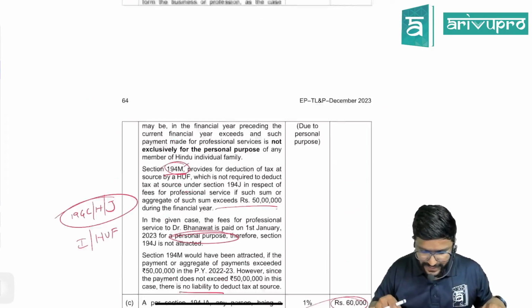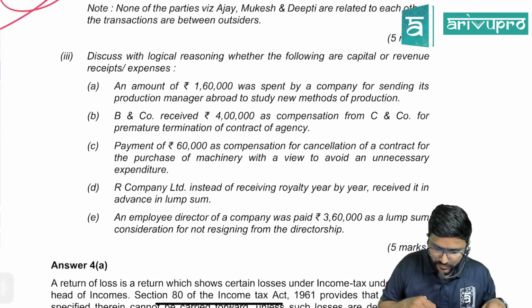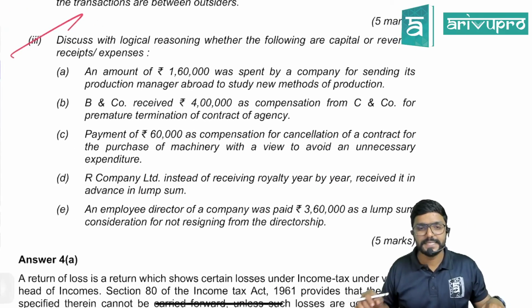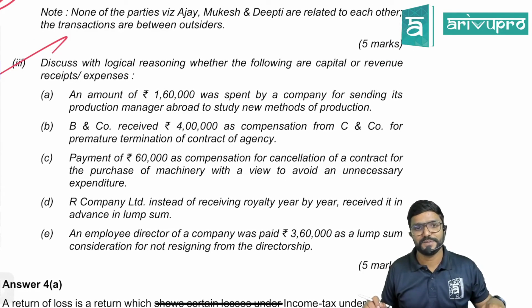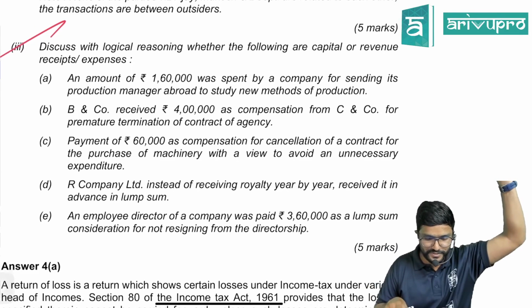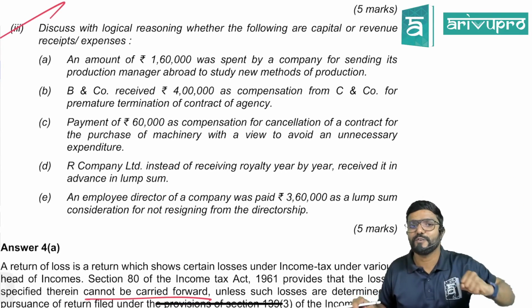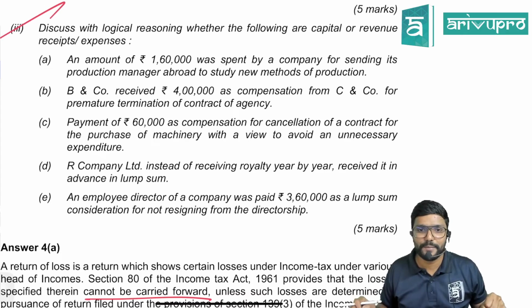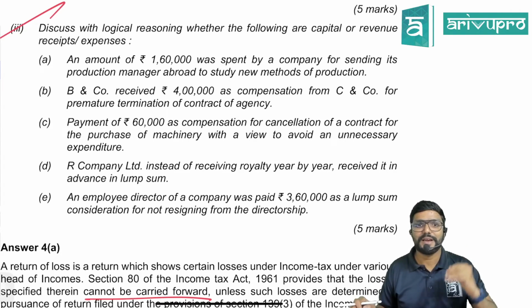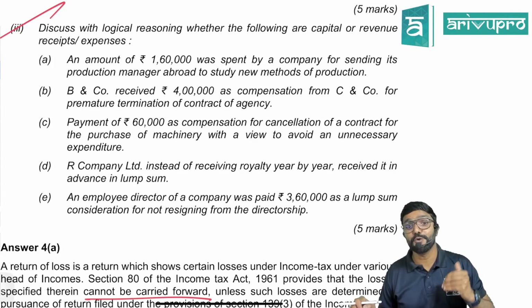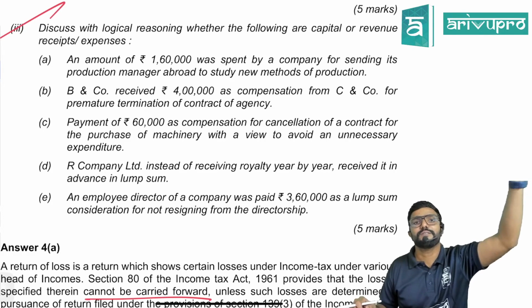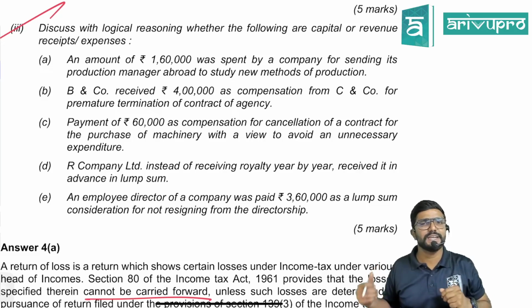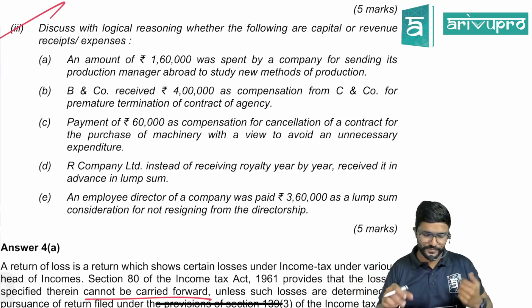Fine. The last one. Discuss with logical reasoning whether the following are capital or revenue receipts and expenses. That is the first basic chapter, guys. An amount of 1,60,000 was spent by a company for sending its production manager abroad to study new methods of production. New methods of production, not for tripping tourism, but for a business purpose. Can they claim it as revenue? Yes, they can claim it.